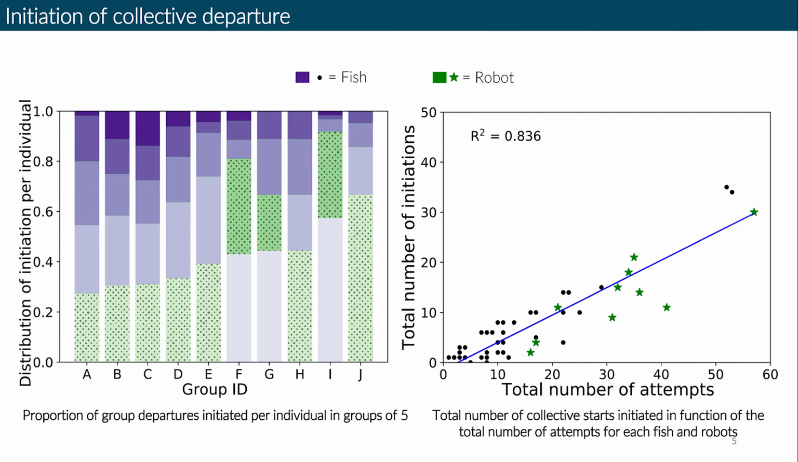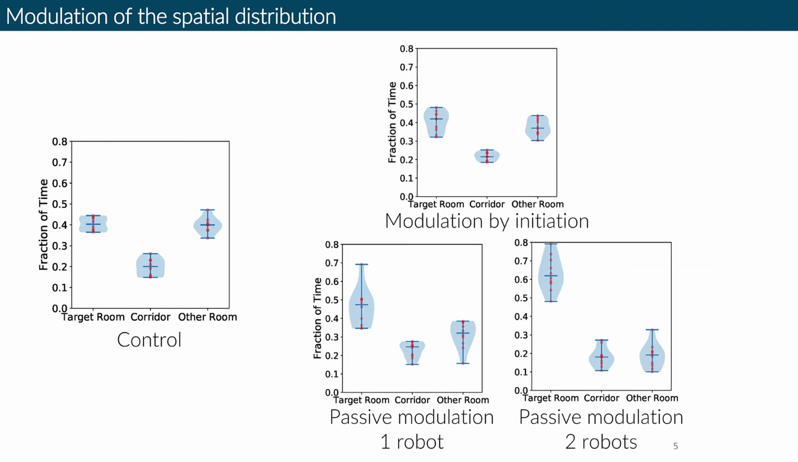In the second graph, we have the success rate for each individual to cause a collective departure. And we can see that the robot has the same success rate as the fish. So the first graph represents what we expected because that's how we programmed the robot. But in the second graph, we see that the fish reacted to the robot in the same way as if it were a fish. So here are the results for the second part of the study, in which we try to bias the time spent between the two rooms.